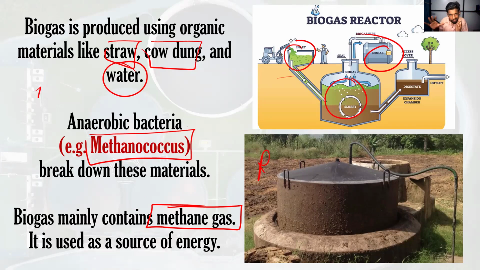So this is a normal structure showing how to produce biogas or methane gas by using this kind of food waste. Food waste, kitchen waste, straw, cow dung, and water will all be input into that part, and Methanococcus bacteria will be there. All those Methanococcus bacteria will consume the food and produce the biogas and the methane gas.